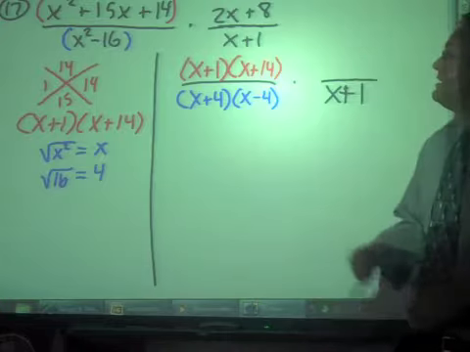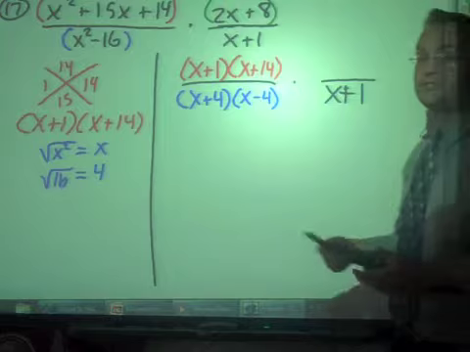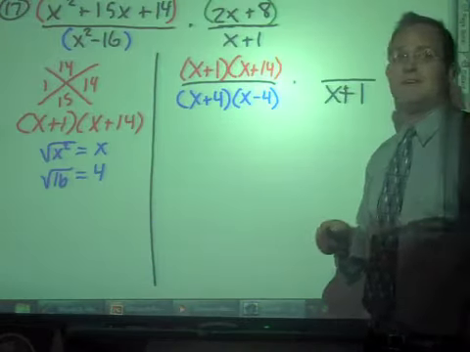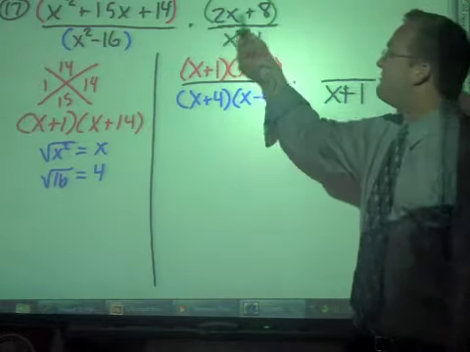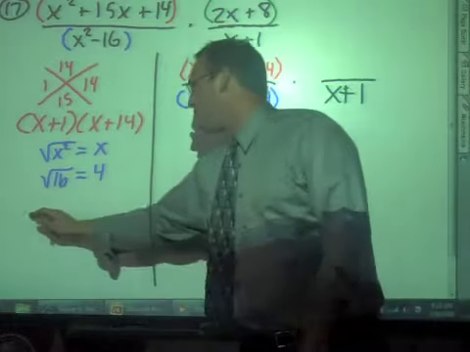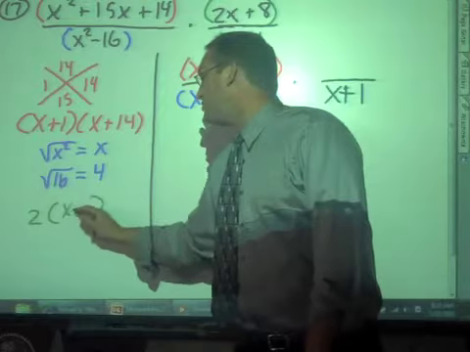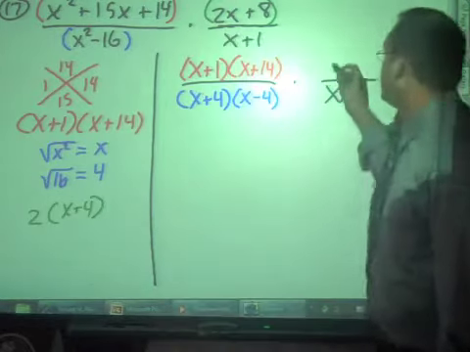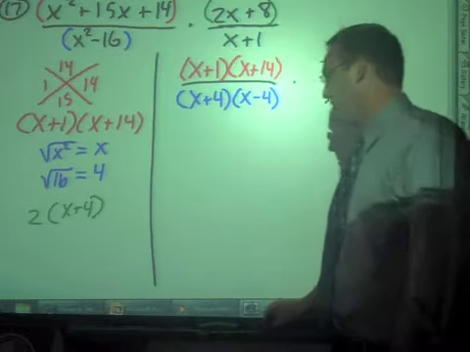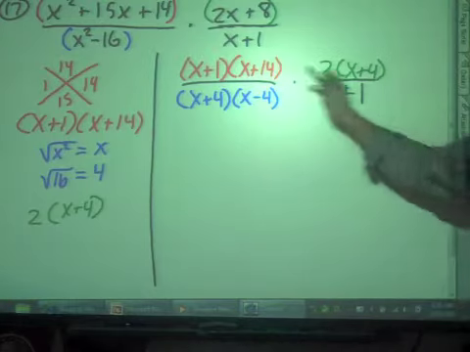And then lastly, in this top right-hand corner, we have 2x plus 8. Well, there's 2 terms here, but it's obviously not the difference of 2 squares. What this is, you're going to try and factor something out. So 2 and 8, the number that goes into both of those is 2. And you're left with x plus 4 in parentheses. So we're going to say 2, x plus 4. So now that we factored everything, we're going to start canceling.